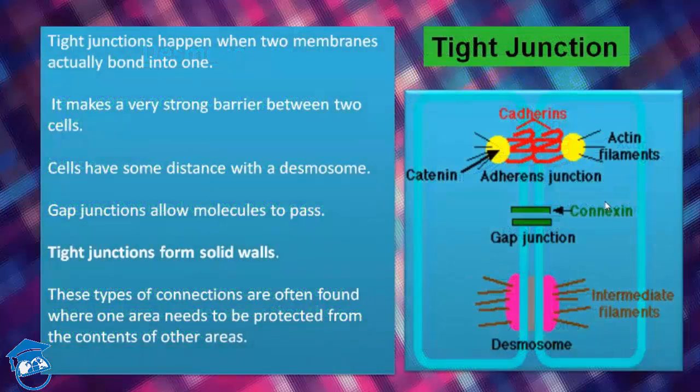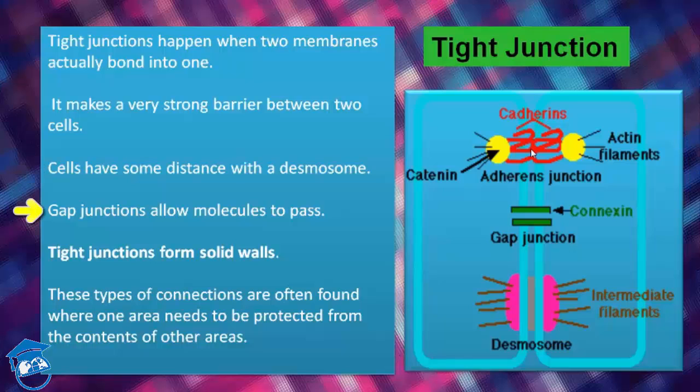Then comes tight junction. What is that? Tight junction happens when two membranes actually bond into one. It makes a very strong barrier between two cells. See, this is one cell and this is another cell, and this is your tight junction. They have some distance with desmosome.